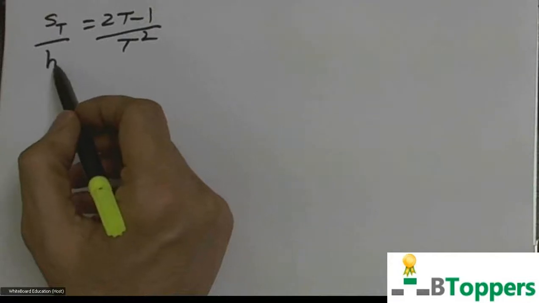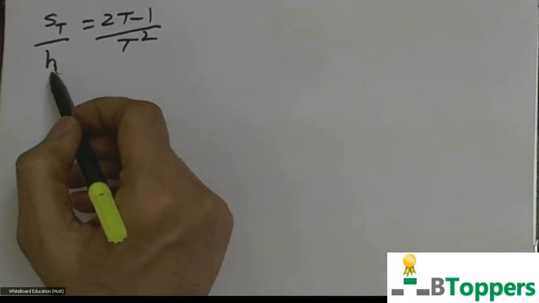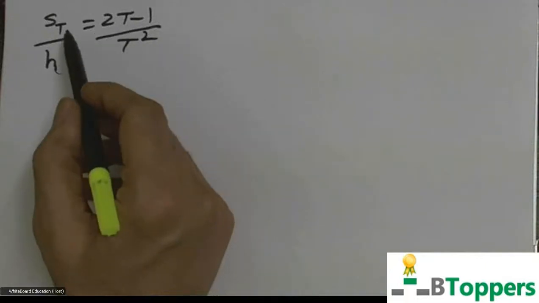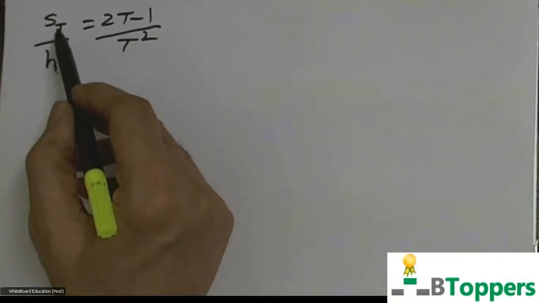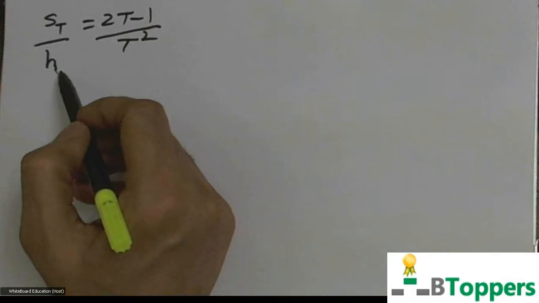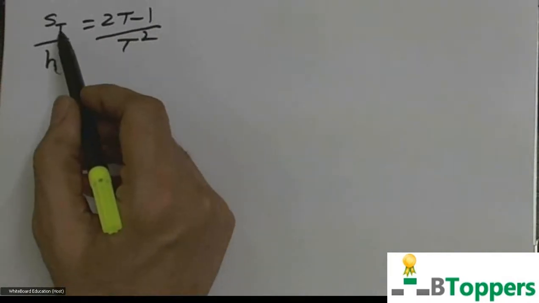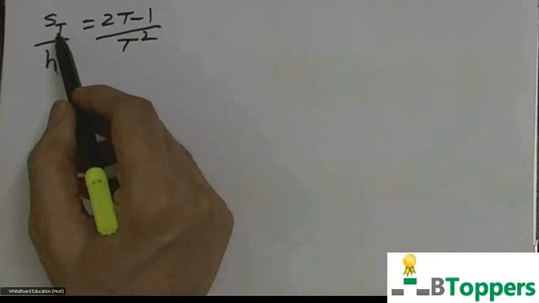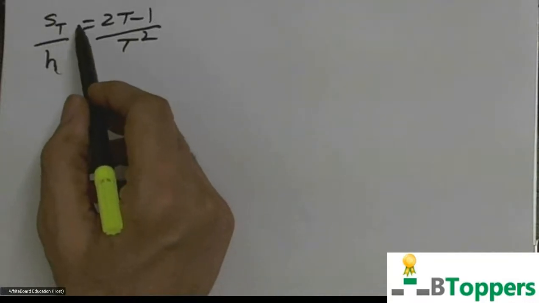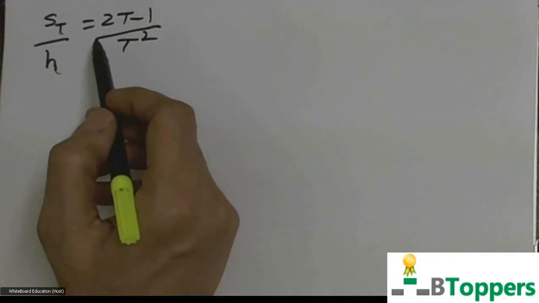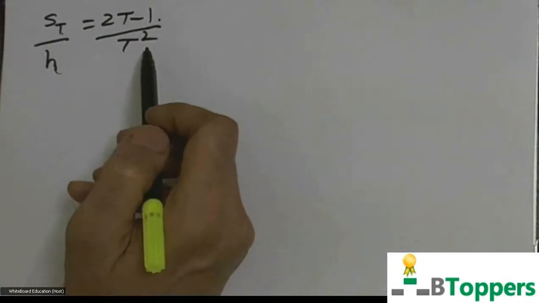So if h is the total distance covered during the fall, meaning the height from which the body falls freely under gravity, and capital T seconds is the total time of free fall, then the ratio of distance covered in the last second to the total distance covered is 2t minus 1 by t square. The distance covered in the last second means the distance covered in the tth second.